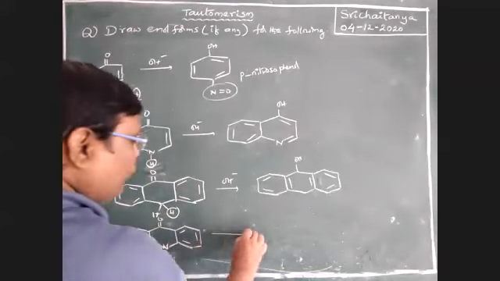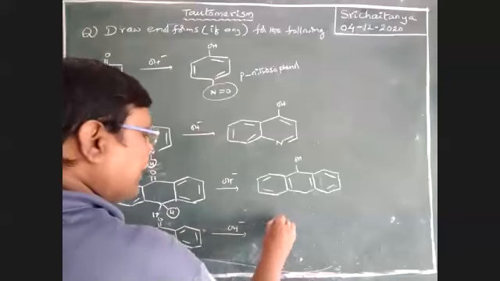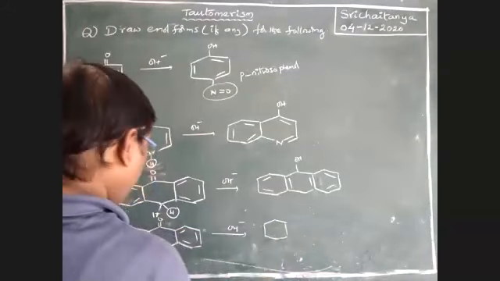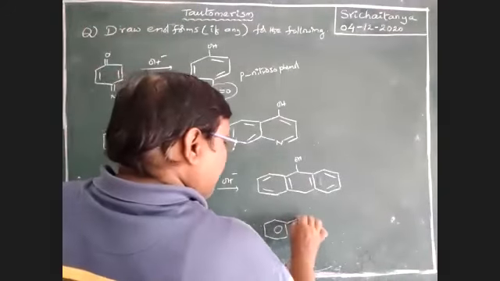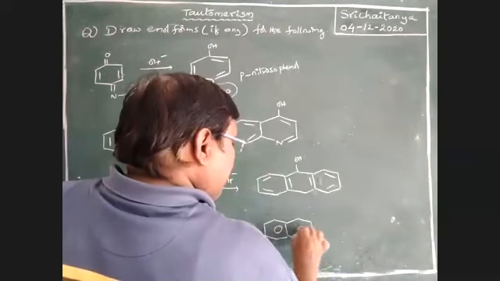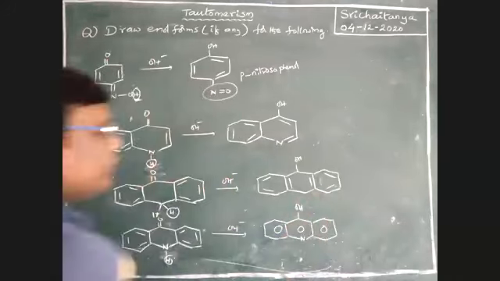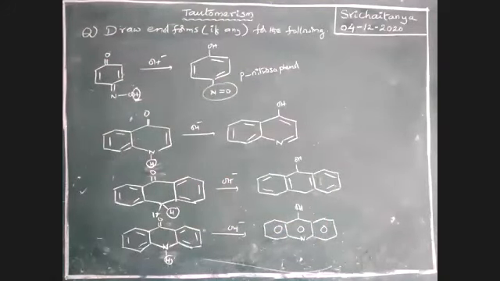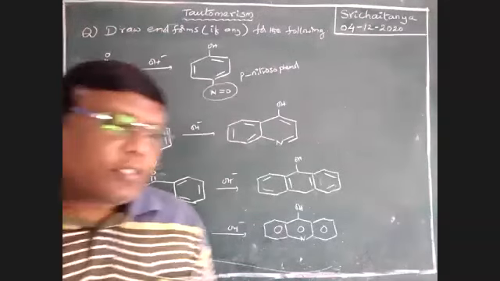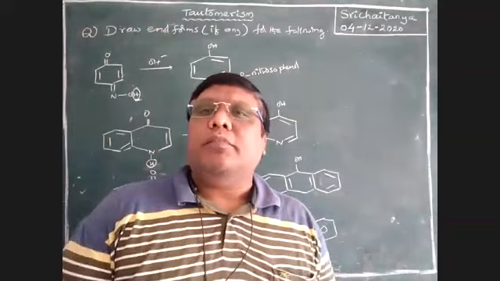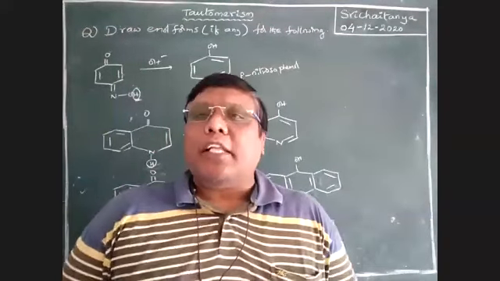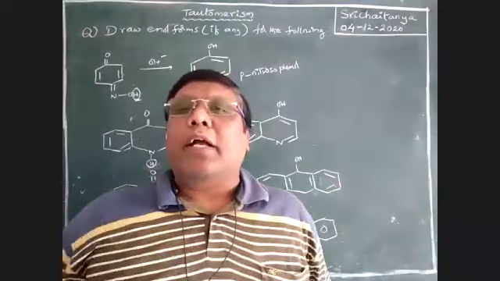In the presence of OH minus, the same reaction takes place. Here OH is possible. These are all possible cases. Okay. This is about the possibility of tautomerism. Actually, we expected there is no tautomerism, but these types of mechanisms are possible.